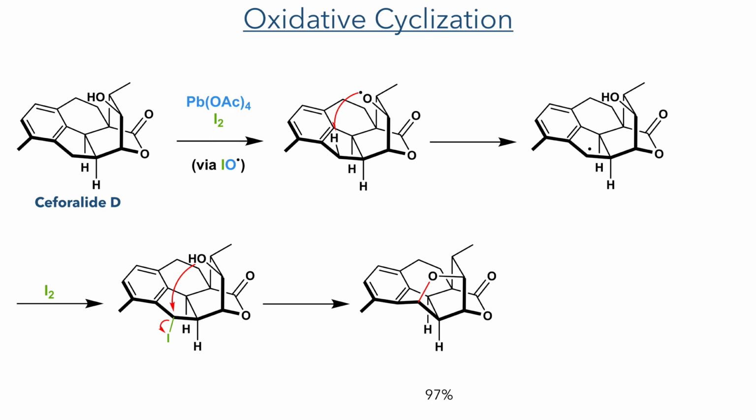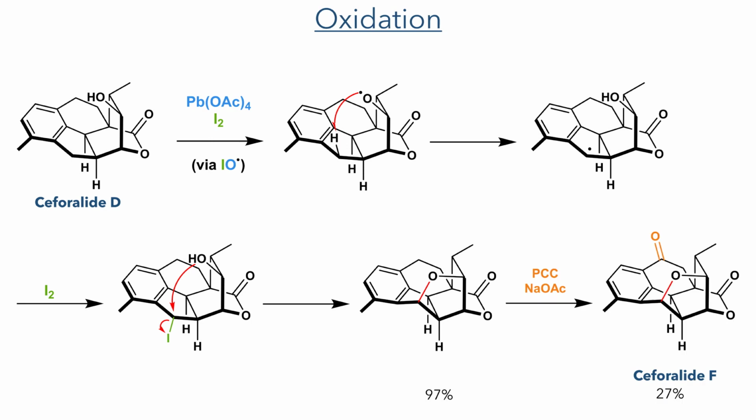Cephalolide D could also be used to produce cephalolide F. To this end, an oxidative cyclization was carried out using lead acetate and iodine. This is similar to the Suarez oxidation that we saw earlier, where an oxygen radical is first generated, and this undergoes an intramolecular hydrogen abstraction to produce the benzylic radical. Iodination of this position, followed by a nucleophilic substitution, completes the formation of the cyclic ether in a 97% yield, and further benzylic oxidation with PCC and sodium acetate completed the synthesis of cephalolide F in a 27% yield.